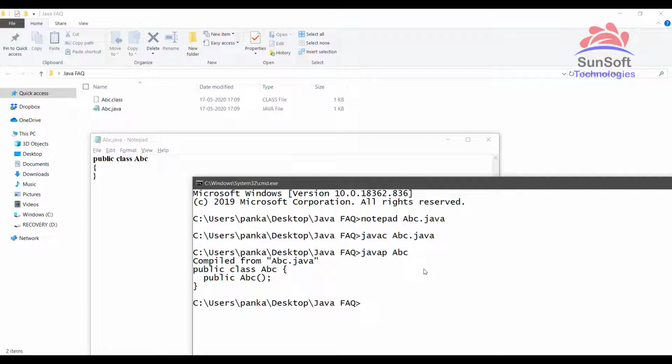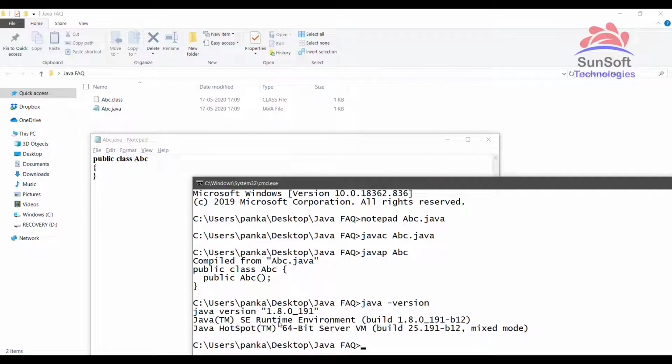The reason is that I am using Java version 1.8, and from version 7 onwards it will not show some extra details of the class, for example that the class extends the Object class. Even though in versions 7 and 8 it is extending Object, it will not display it.